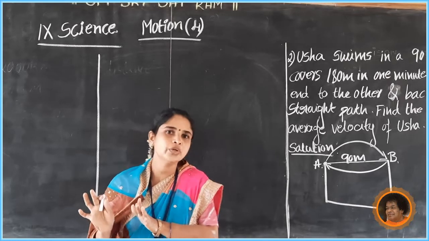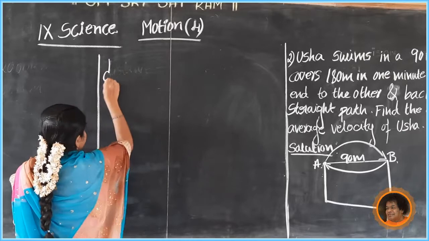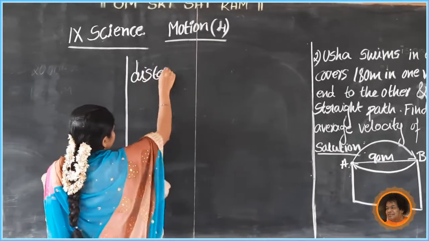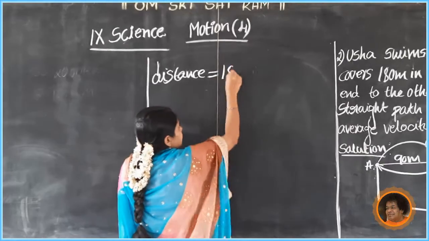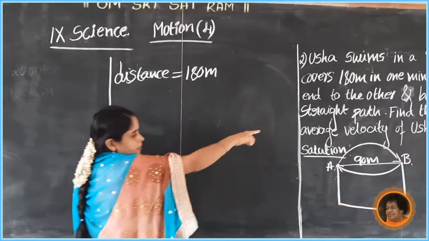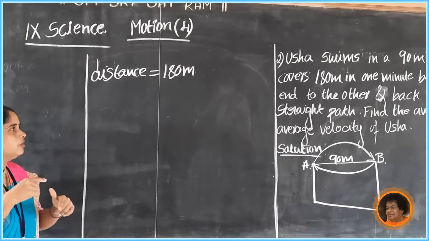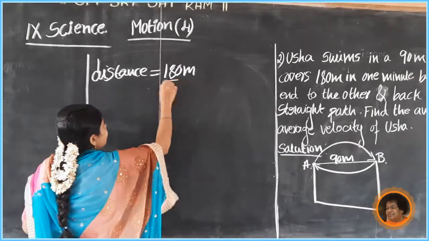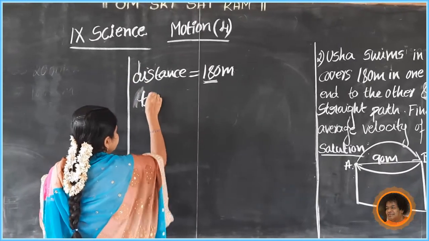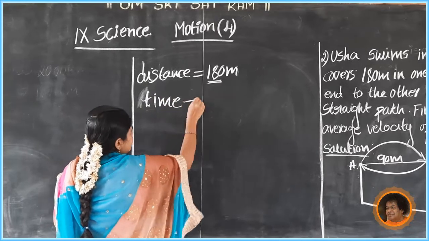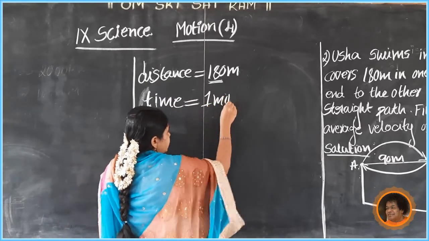Displacement becomes 0. Okay, now calculate total distance travelled. Distance equals 180 meter. It is given, 90 plus 90, A to B, then B to A. And to cover 180 meter distance, she takes 1 minute.